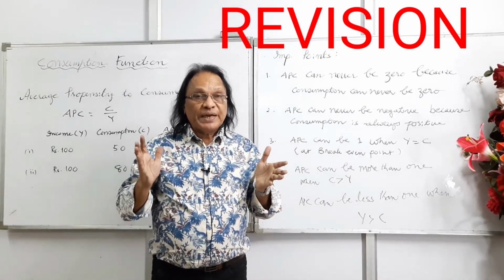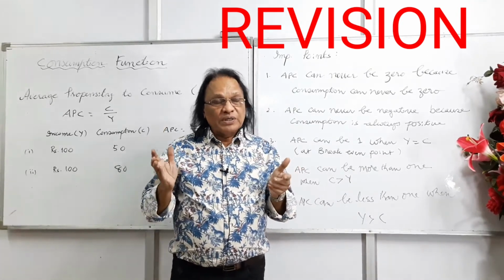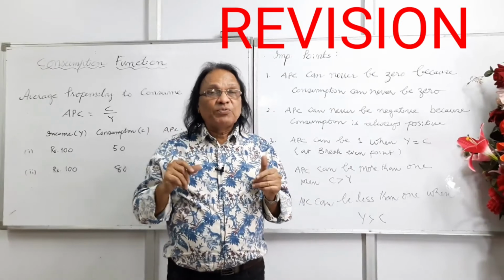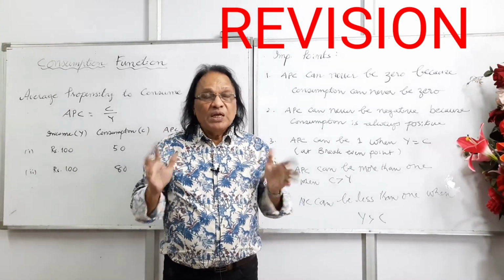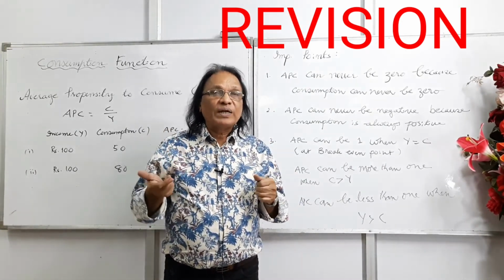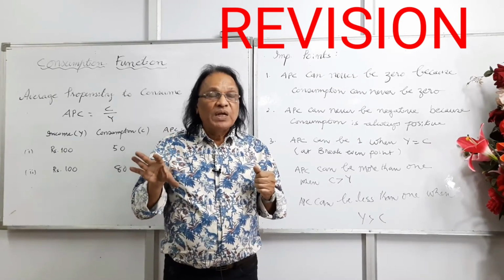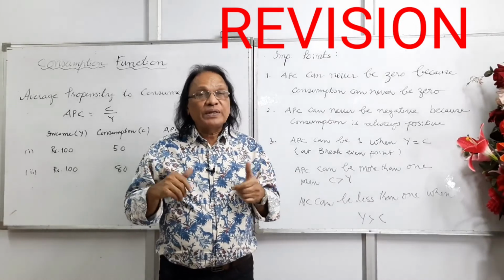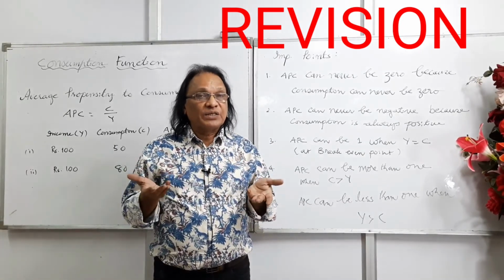It can never be negative, because consumption can never be negative. The value of APC can be 1 at the break-even point when income is equal to consumption. It can be greater than 1 when consumption is more than income, and less than 1 when income is greater than consumption.